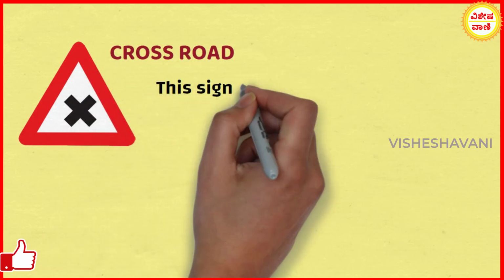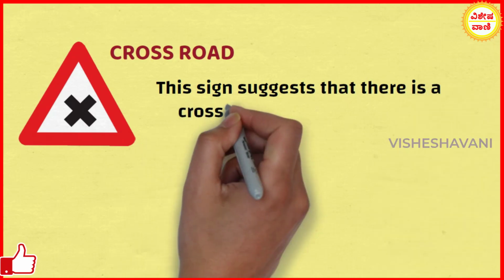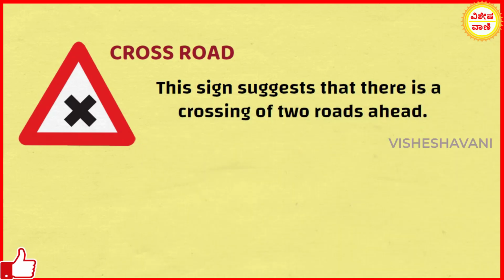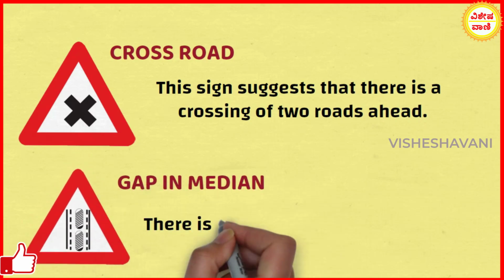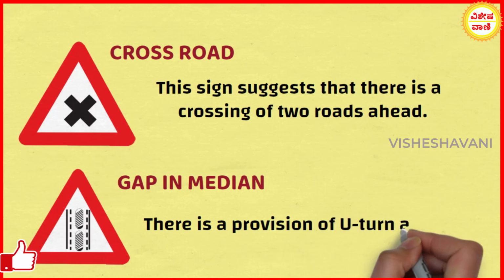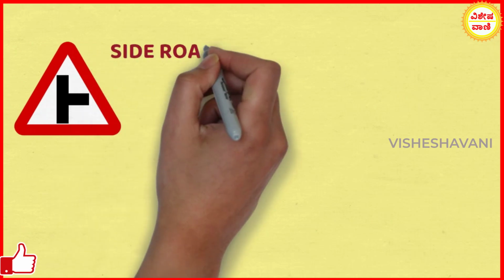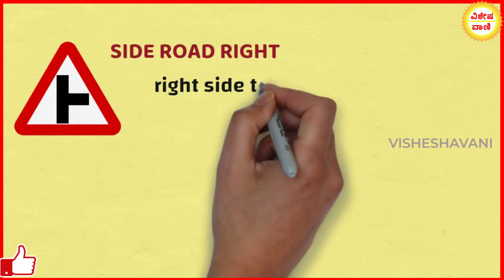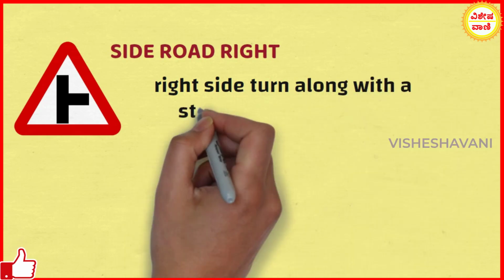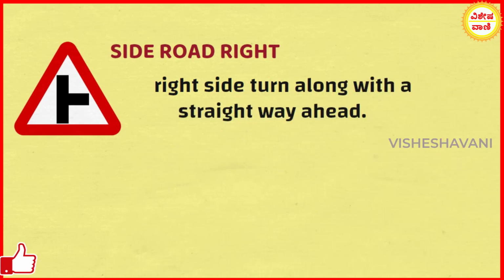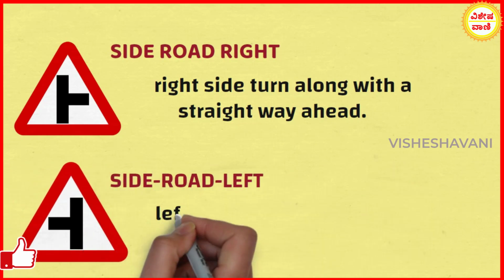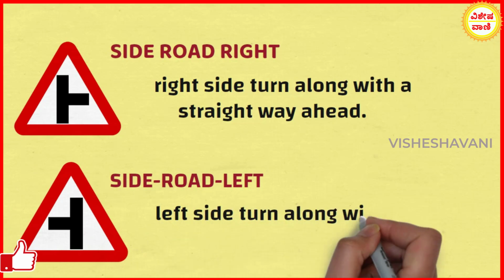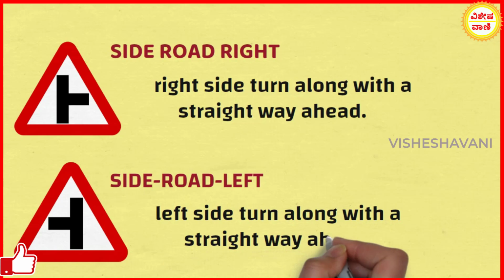Crossroad. This sign suggests that there is a crossing of two roads ahead. Gap in median. This sign suggests there is a provision of U-turn ahead. Side road right. This sign indicates of a right side turn along with a straightway ahead. Side road left. This sign indicates of a left side turn along with a straightway ahead.